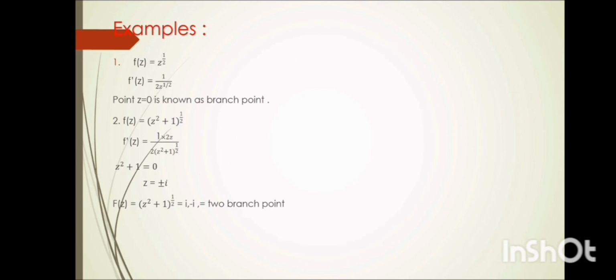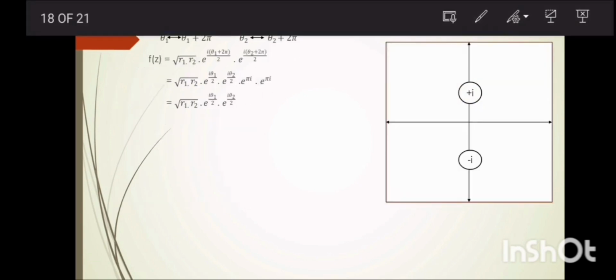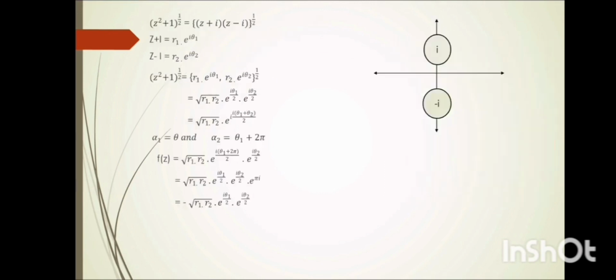That means plus i and minus i are two branch points. If you want to prove this, then z square plus 1 raised to the power 1 by 2 gives rise to, by factorizing, z plus i into z minus i raised to the power 1 by 2.